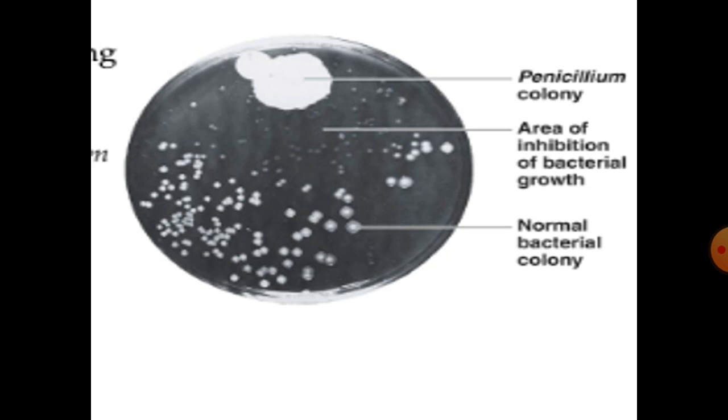He came to the conclusion that this fungus can kill these bacteria, and he thought that many different types of fungi or bacteria can act against different types of other bacteria. So in this way he discovered the first antibiotic, that is penicillin. And the other commonly used antibiotics are streptomycin, tetracycline and erythromycin.